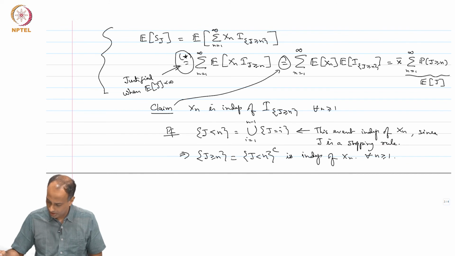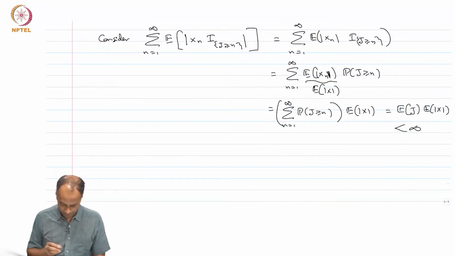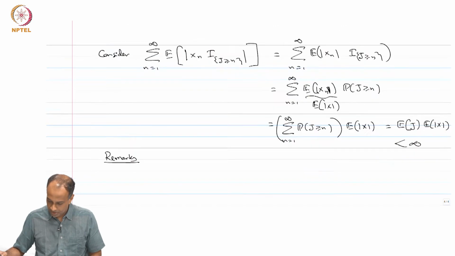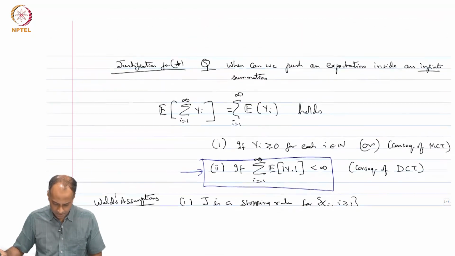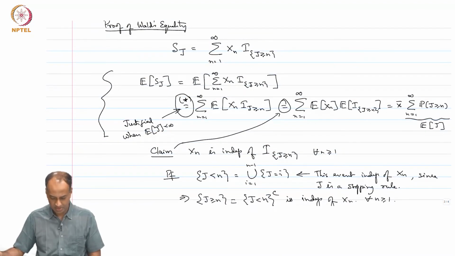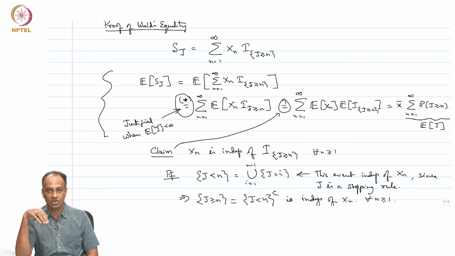Now, I want to make a few remarks. We have assumed, in the statement of Wald's equality, the xi's to be IID random variables, and j to be a stopping rule for these random variables. But nowhere in this proof is the independence actually used.